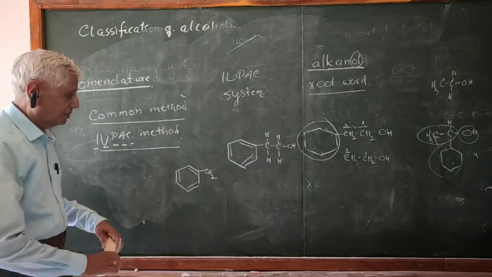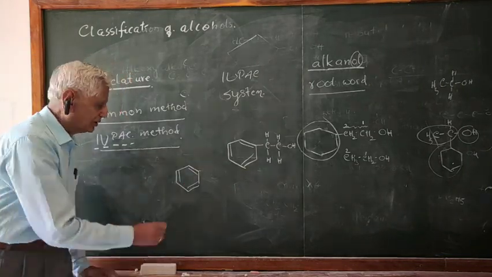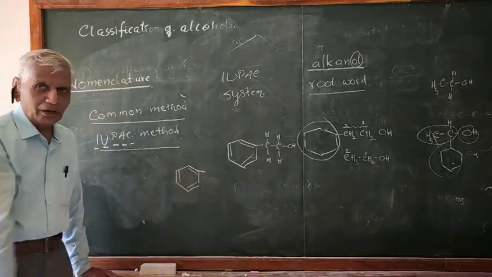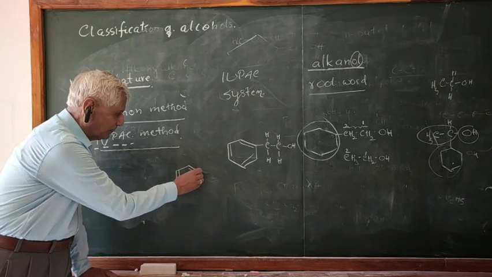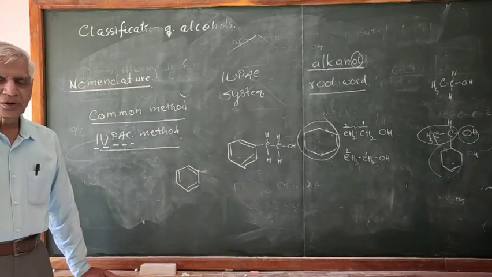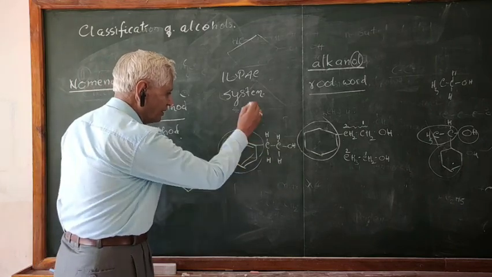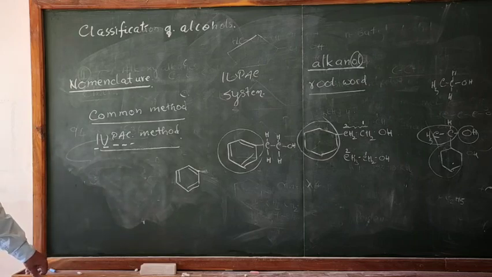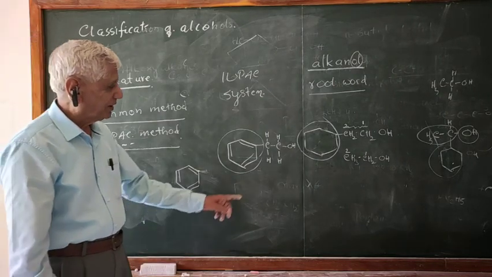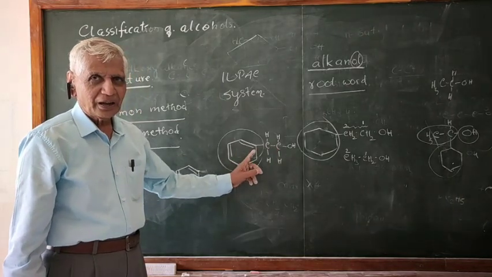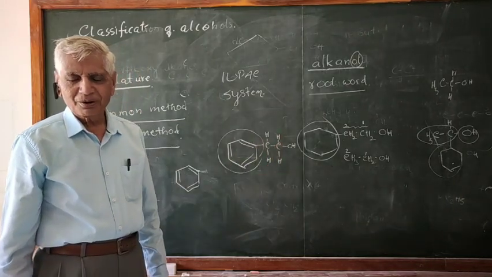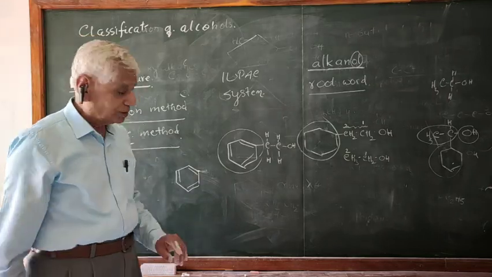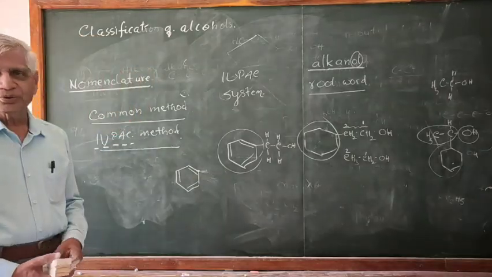Don't confuse. In first year I had told you, this is phenyl, this is benzene. If you draw one line, that means one H is replaced, and therefore this becomes phenyl, this becomes benzene. Where is the phenyl group? On the second carbon. Therefore it is 2-phenyl ethanol 1. Follow? That is how you can name the compounds.